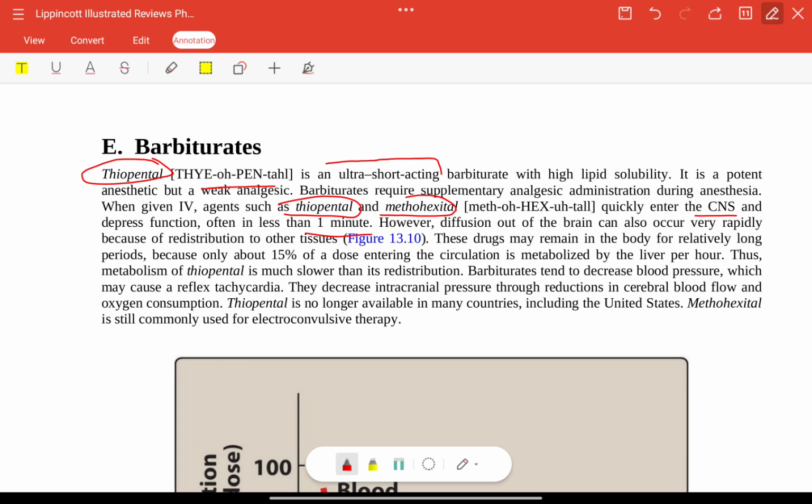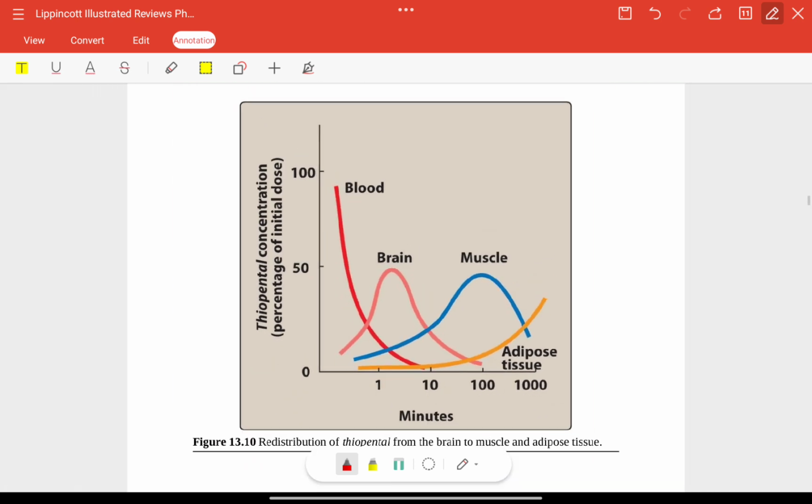Barbiturates tend to decrease BP, which may cause reflex tachycardia. They will also decrease intracranial pressure. It is no longer available in many countries due to all these effects. Now you can see here the redistribution of thiopental from brain to muscle and adipose tissue.